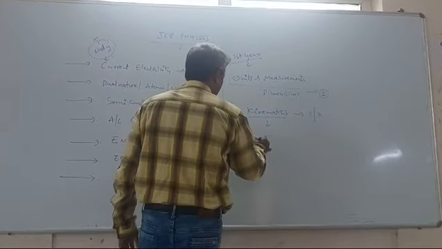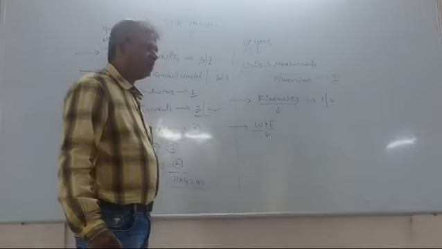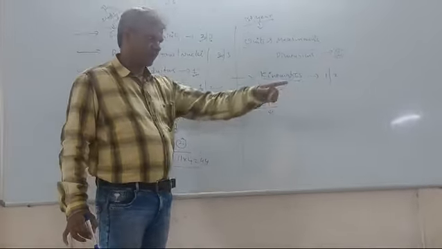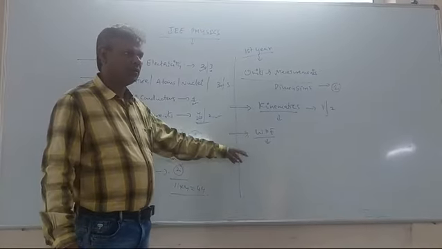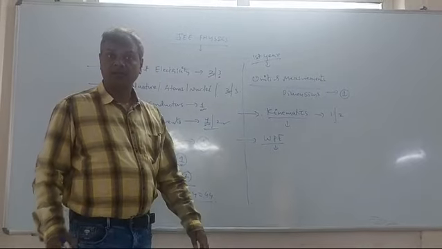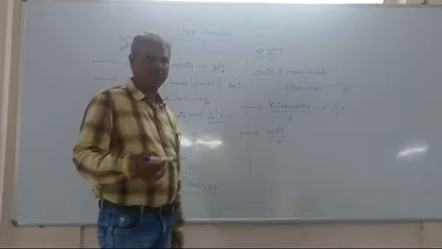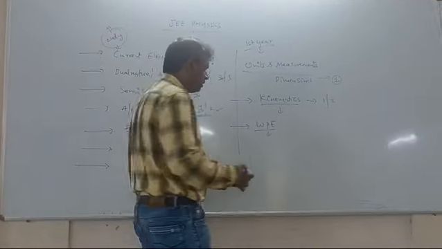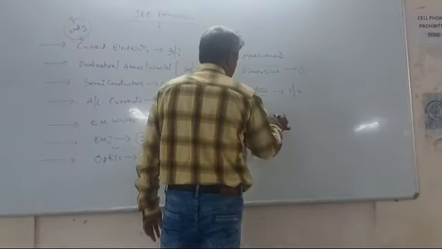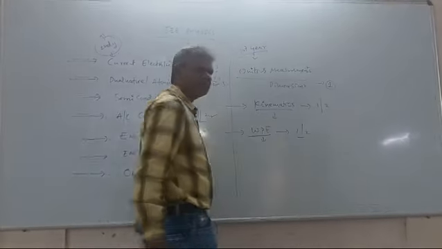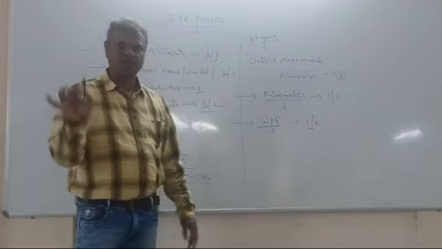But when you go for work, power, energy, it is a limited set of topics and easily scoreable. We can score definite marks in work, power, energy if we have a proper plan. So 1 bit is compulsory, and probably sometimes we may also get 2 bits.